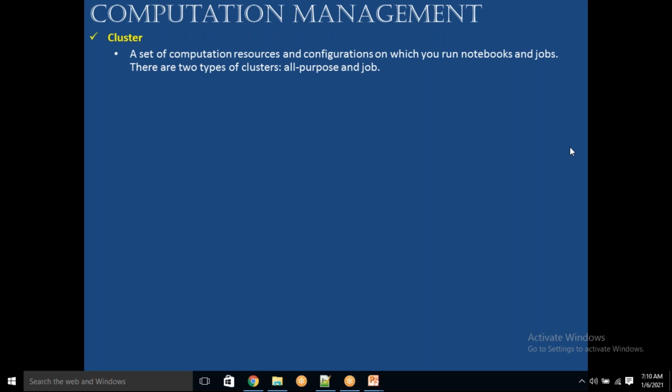Thank you. No problem. See, now cluster. A set of computational resources and configuration on which you run notebooks and jobs. Cluster, a set of computational resources. What is computational resources? Where we are going to execute our code, we need some compute power, we need computers. What is computational resources? Because all this process is going to happen with the help of power.